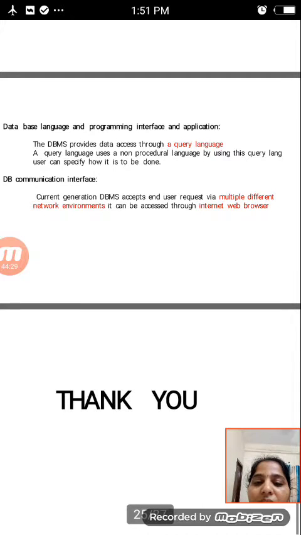And the DBMS communication interface. Current generation DBMSs accept end user requests via multiple different network environments. For example, the database can be accessed through an internet web browser.